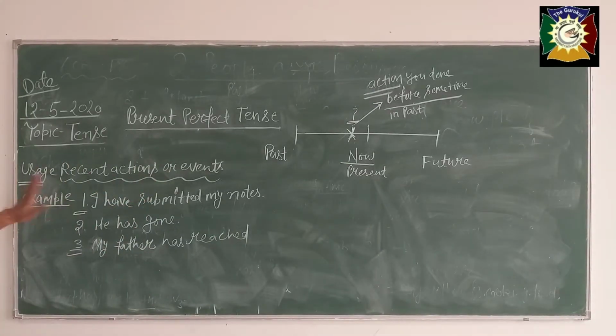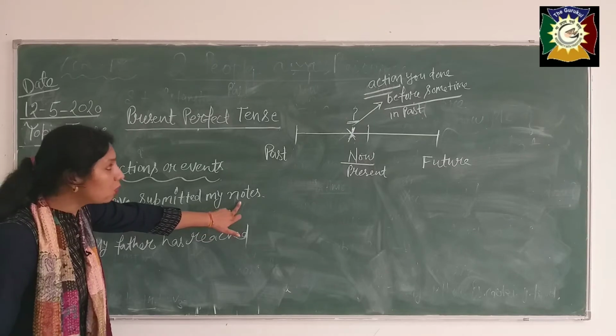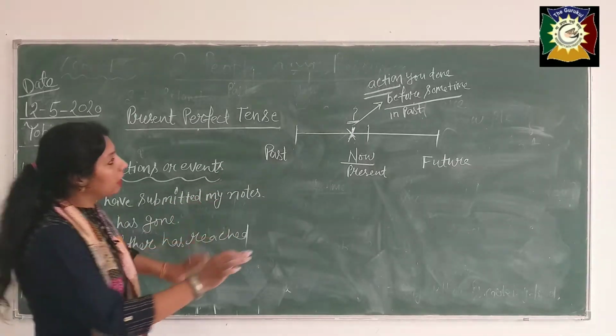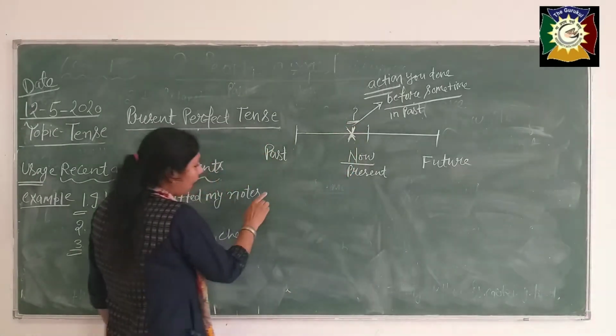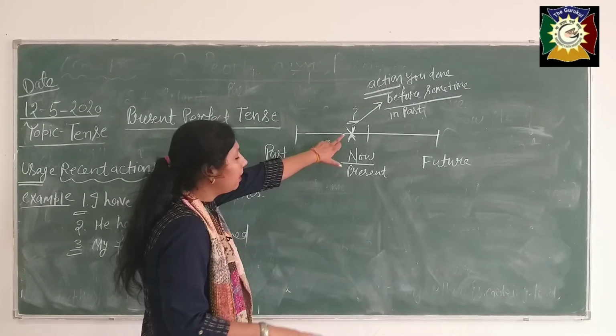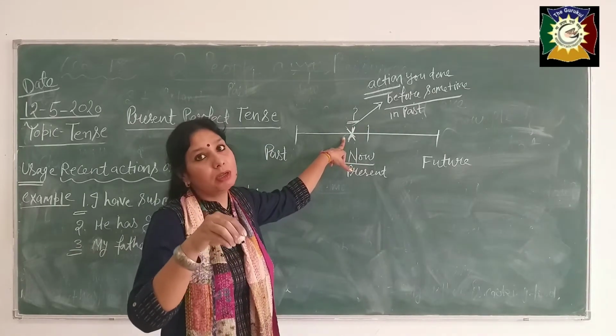Okay, see in these sentences, I have submitted my notes means submission of notes is done. When you have done it, you are not specifying that time here. Your emphasis is only on the completion of the work.